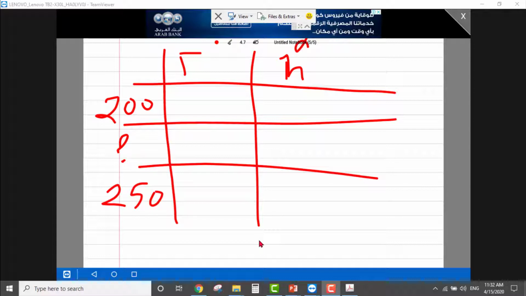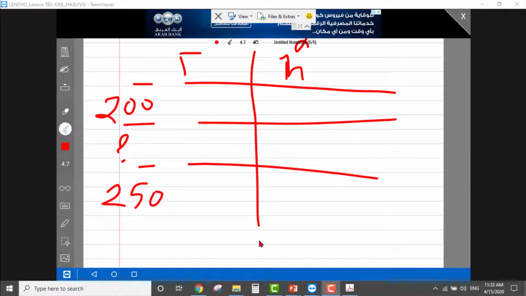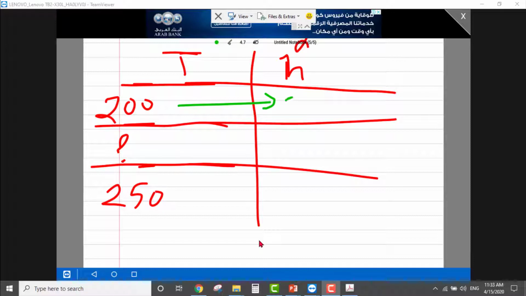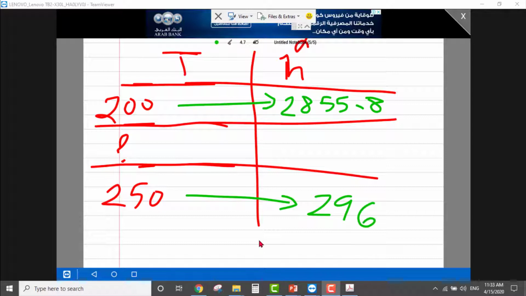The corresponding h value of 200, from the table, is 2855.8, and the corresponding enthalpy value for 250 is 2961. This is from the table.